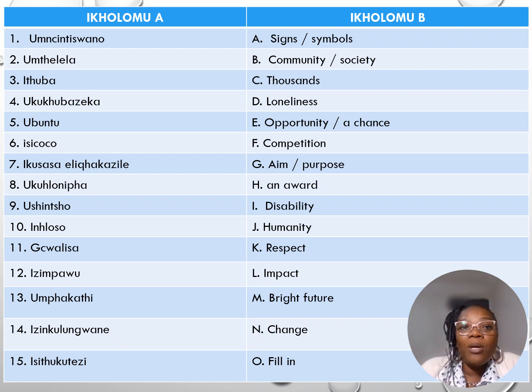Inhloso is a purpose or an aim. Gcwalisa is to fill in. Izimpawu are the signs or the symbols. Umphakathi is the community or the society. Izinkulungwane are the thousands. Isithukuthezi is boredom. All right.